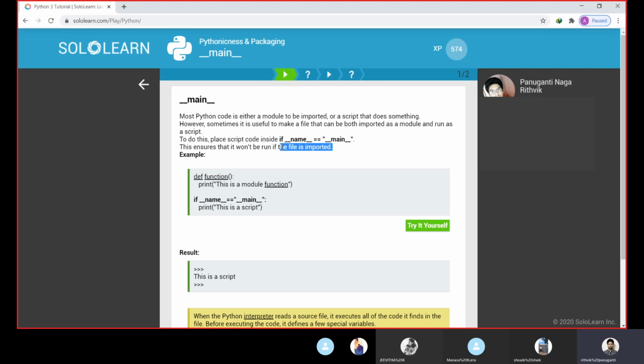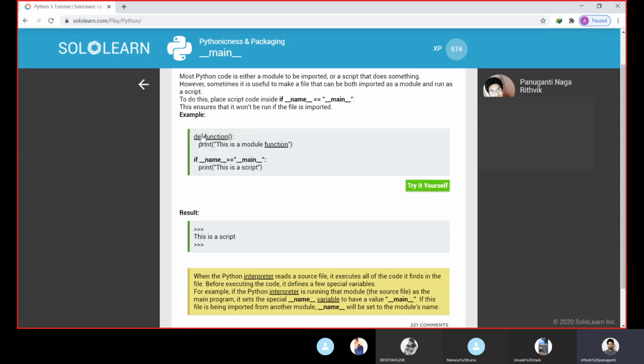If any file is imported in the program, the script code written inside this block will not be executed. Let us see an example here. Define function, print, this is a module function, and if double underscore name double underscore is equivalent to double underscore main, then the code we have written inside this block runs. We are not importing any file here, so whatever is inside this will be executed.